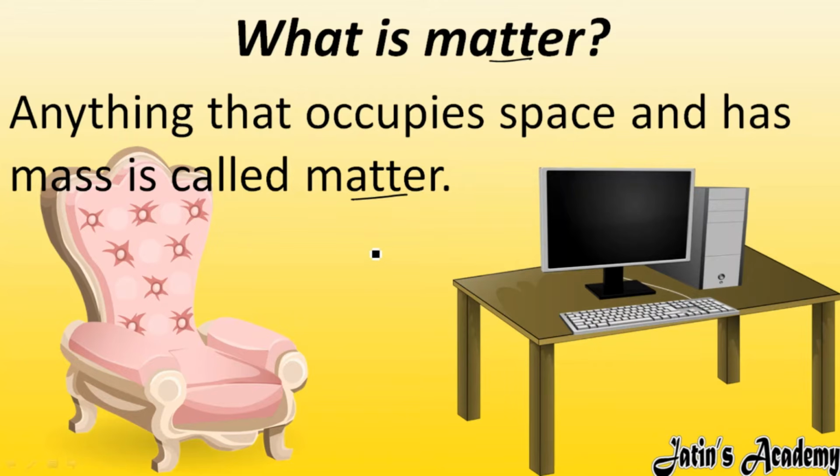Whatever things we are watching in our surroundings, like table, chair, laptop, computer, all these things occupy some space and have some mass. These materials are known as matter.